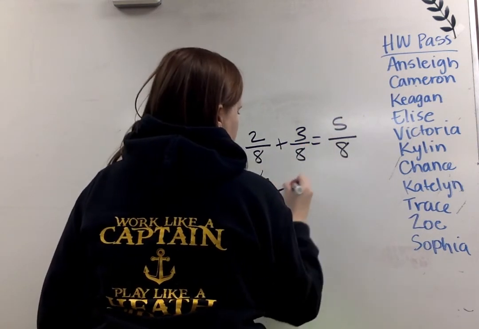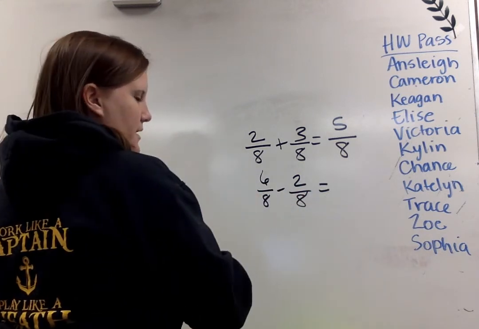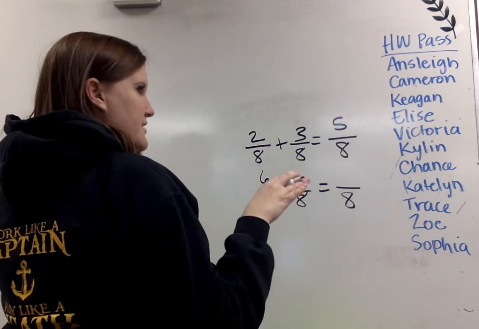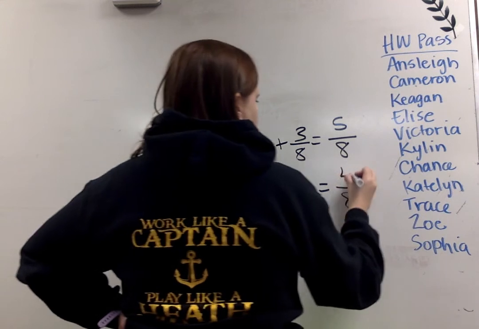6/8 minus 2/8. We do not subtract the denominators. The denominator stays the same. And we'll see that with fraction tiles when we get to adding and subtracting fractions. 6 minus 2 will be a difference of 4.